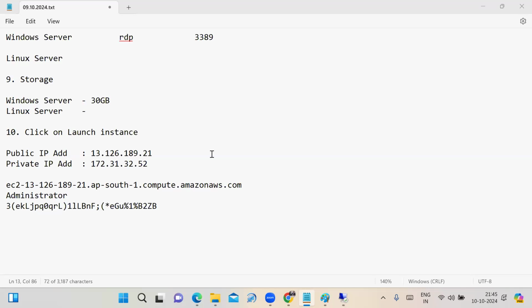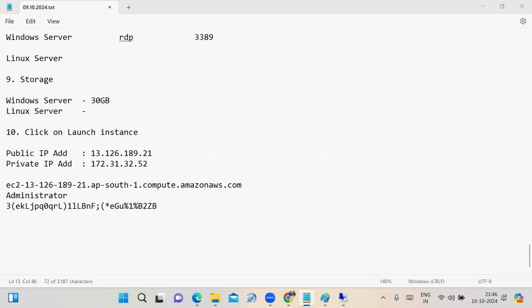Any questions? If no questions, tomorrow we'll continue at the same time. In tomorrow's session, I will explore how to launch and connect the Linux server, and also what the AWS free tier account limitations are.